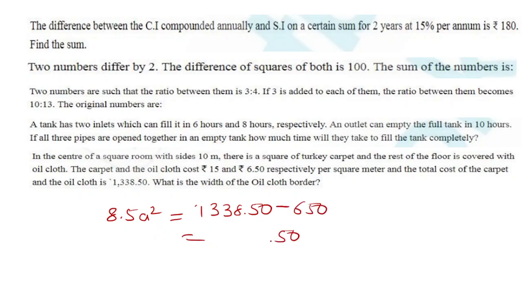Here we got 688.50. Let's solve it: 8.5 A square, multiply by 10, multiply by 100.